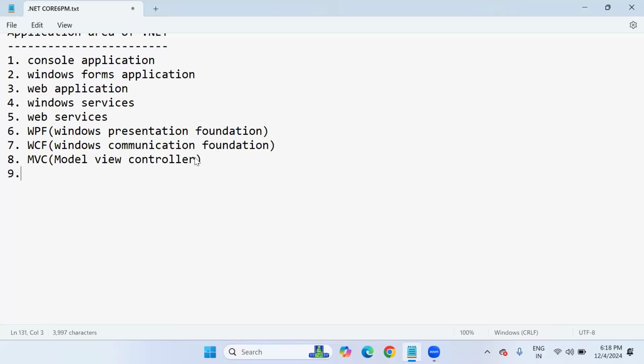MVC application. And gaming applications, business applications, mobile applications are also possible. For mobile applications in .NET, there is a tool called Xamarin.